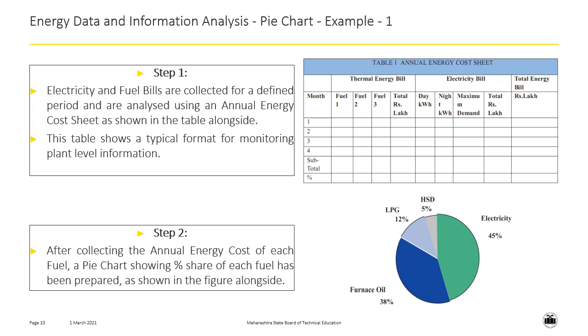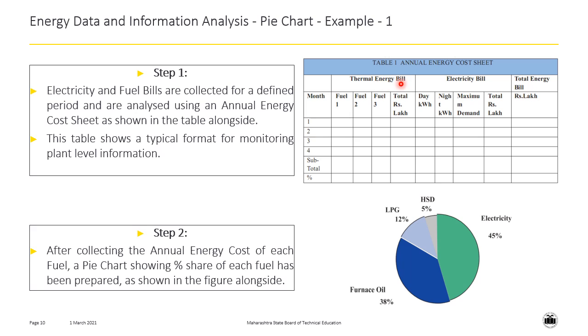In this slide, we are going to learn the first example of graphical technique of energy data analysis, which is the pie chart. Concentrate on table number 1, annual energy cost sheet. It has two main components, the thermal energy bill and electricity bill. The thermal energy bill consists of three fuels, in which the fuel number 1 is the furnace oil, fuel number 2 is LPG, and fuel number 3 is HSD.